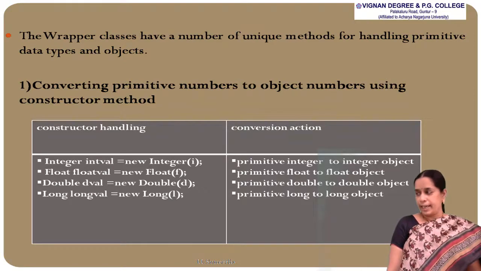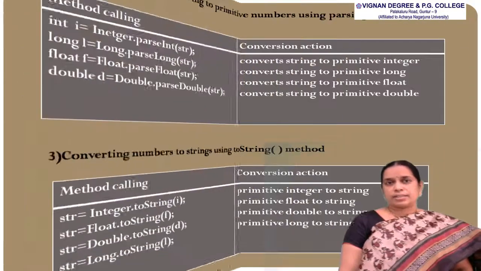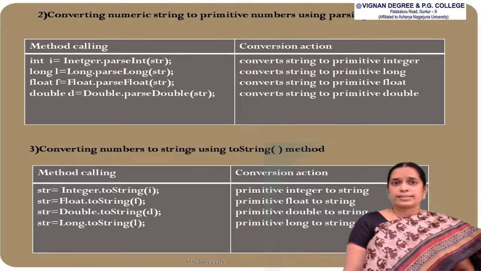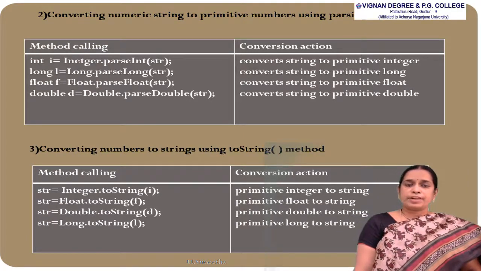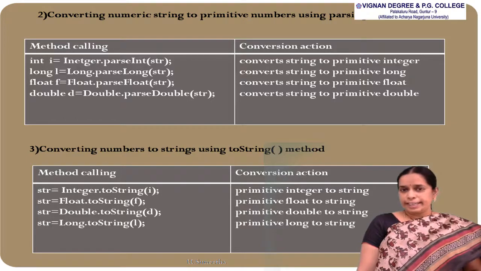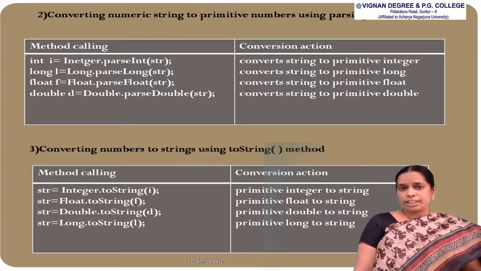Next we will see a table that converts strings, that is, it converts numeric strings into primitive numbers. The syntax will be like this: int i = Integer.parseInt(str). Here str is the integer string and that will be converted into the integer value, and that value is stored